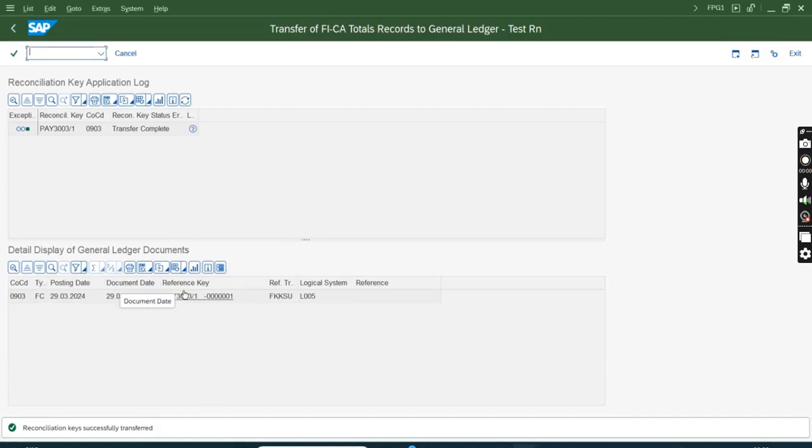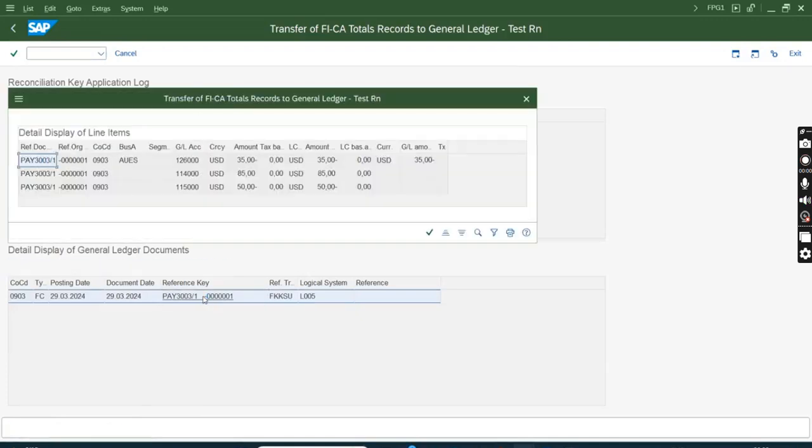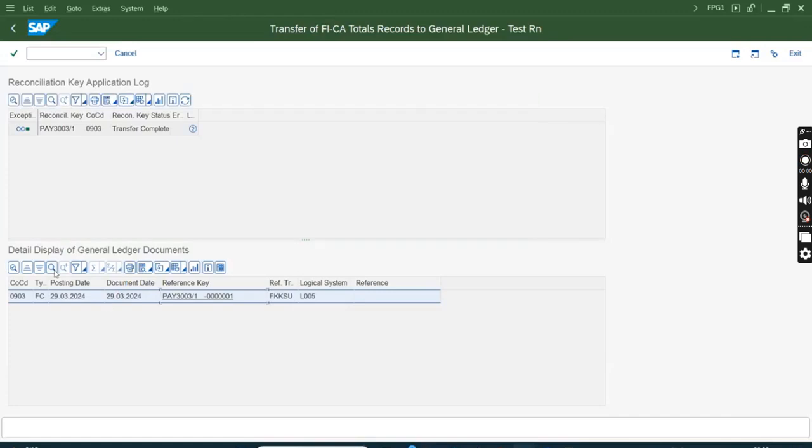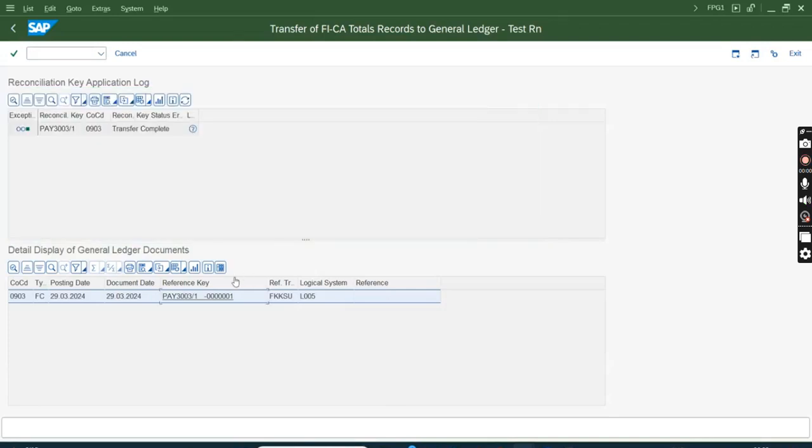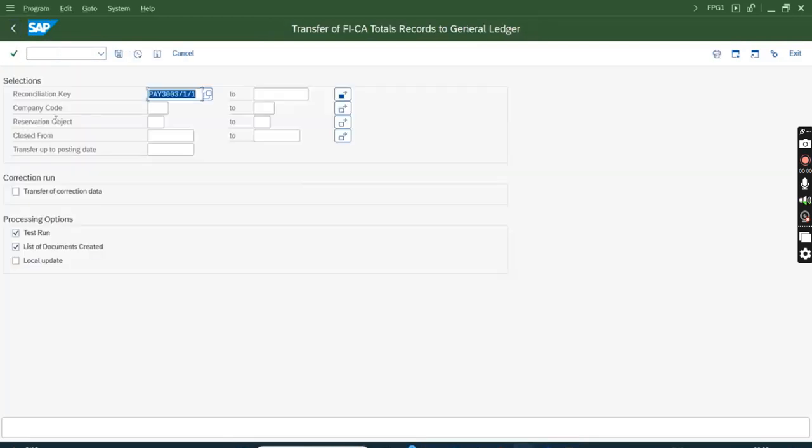I think I should have chosen another. Yeah, hang on. What is the document number? Did I miss one checkbox? What is that?